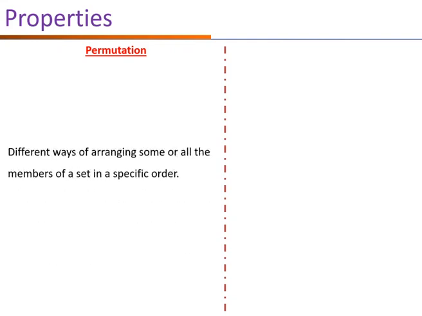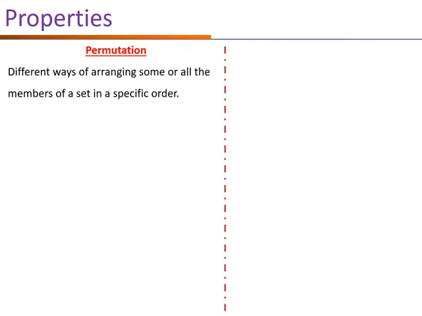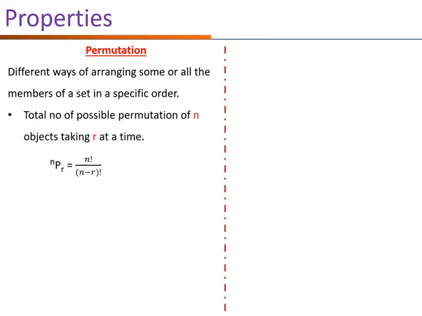Now we will take the properties of permutation and combination. Different ways of arranging some or all the members of a set in a specific order is called permutation.